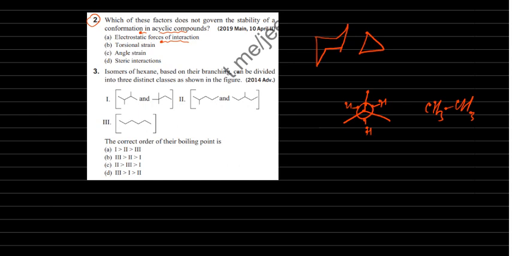Now, electrostatic force of interaction and torsional strain, angle strain, steric interaction. Steric interaction is due to bulky groups. Here big group is there, here big group is there, CH3 group is there. Steric hindrance will be present between these two. Here also steric hindrance, suppose big group is there, methyl.